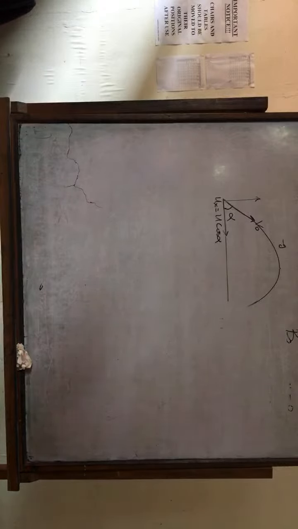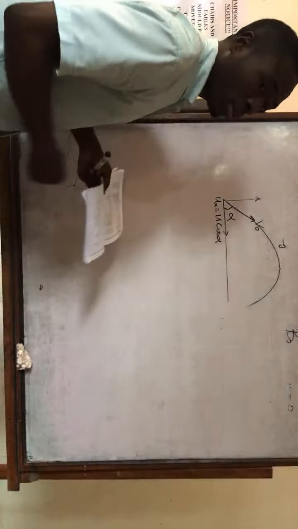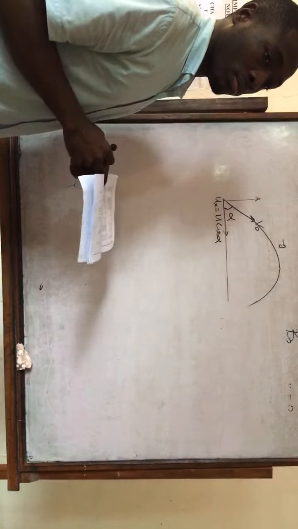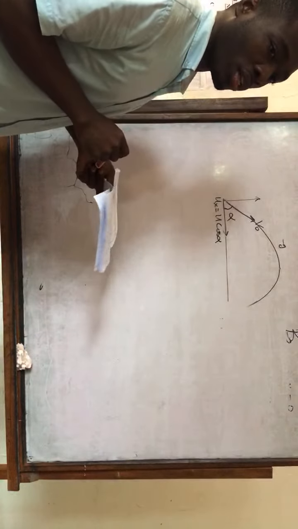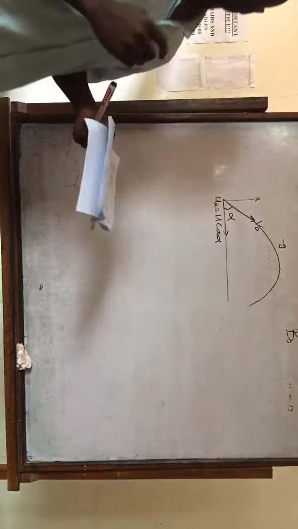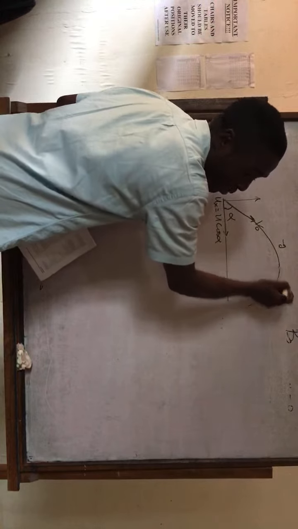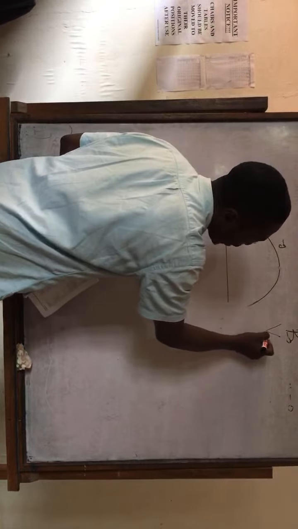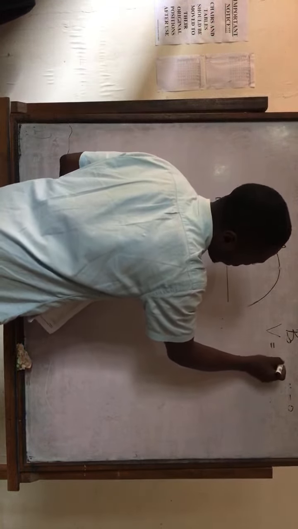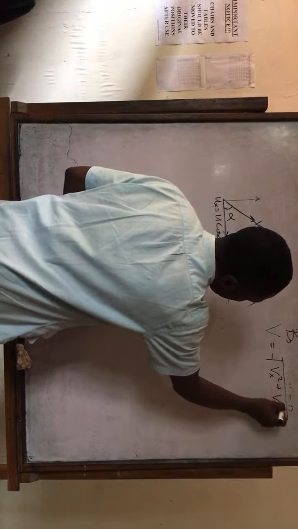97 says at the summit of the trajectory, the speed is what? No, the speed cannot be the maximum. Remember that normally V of anything can be given by the square root of Vx squared plus Vy squared.